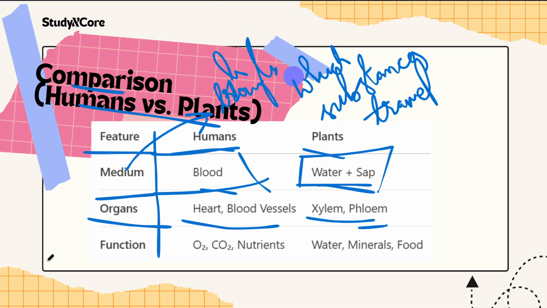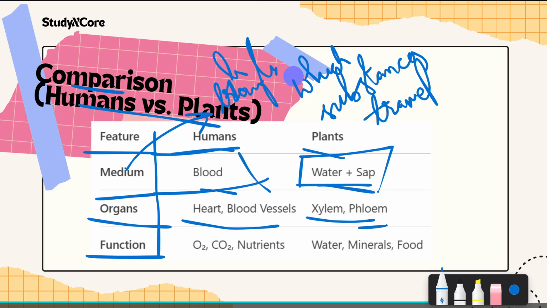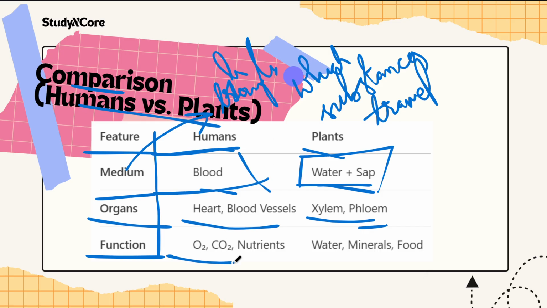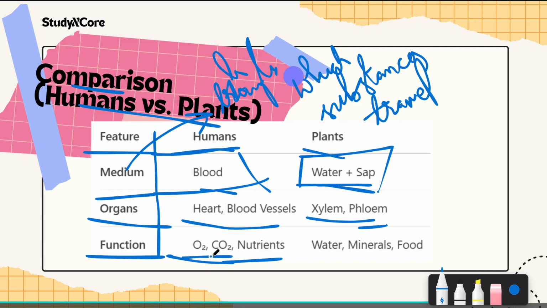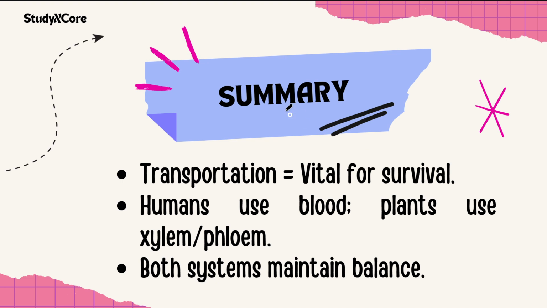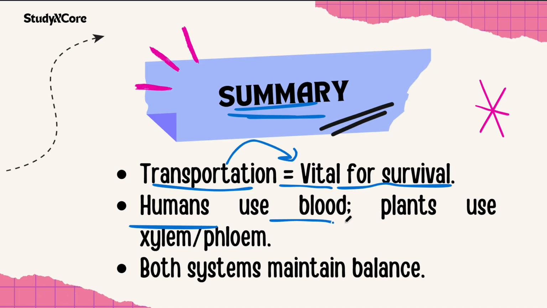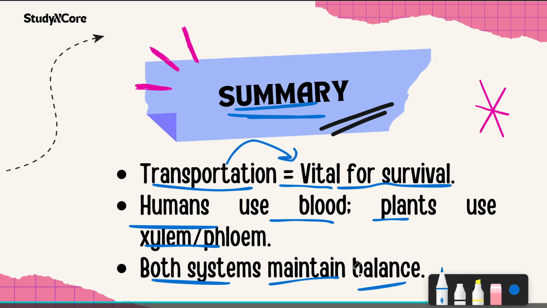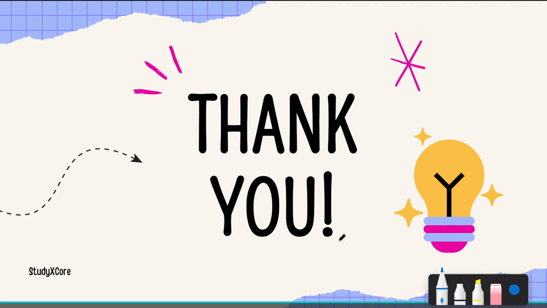Okay. And let us see about the functions. In humans, the function is carbon dioxide and oxygen in, and nutrients. It is water, minerals, and food in plants. And with that, we have finished, and we need to do a quick summary of what we have learned. Transportation is vital for survival. Humans use blood, plants use phloem and xylem. Both systems maintain balance. Okay, that is what we have learned in this chapter.